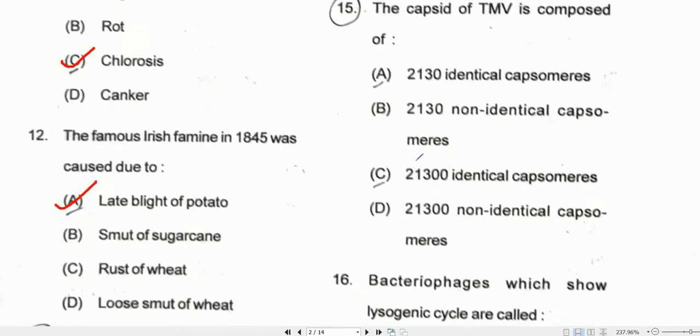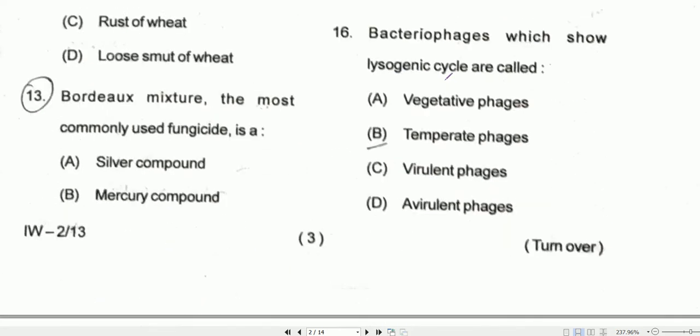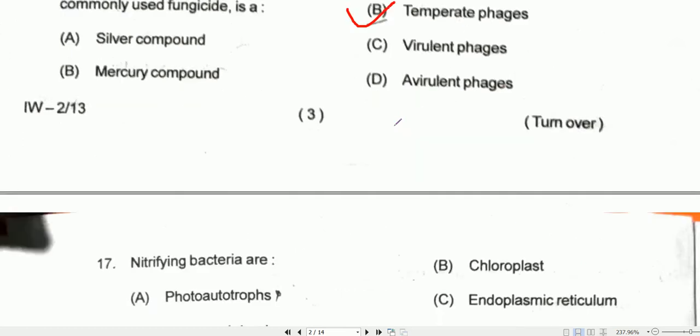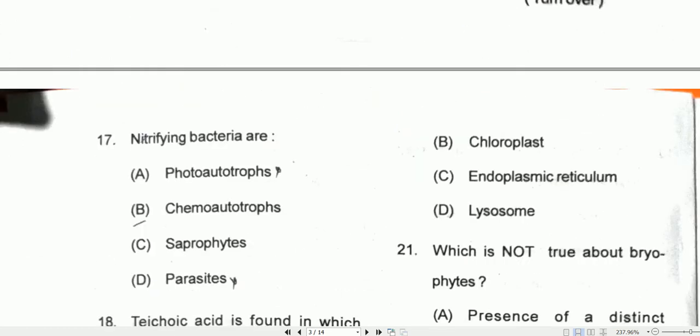Coming to question number 15. The capsid of TMV is composed of 2130 identical capsomeres. Just remember 2130 identical capsomeres. Coming to question number 16. Bacteriophages which show a lysogenic cycle are called temperate phage. Coming to question number 17. Nitrifying bacteria are chemoautotrophs. Option B will be the correct one.